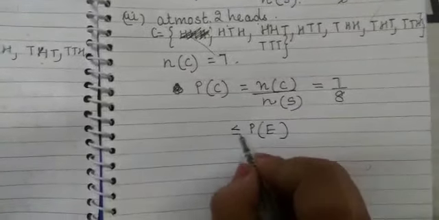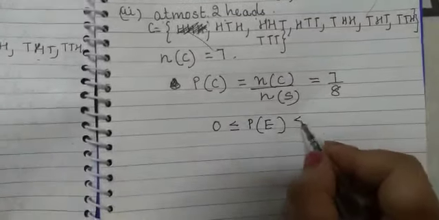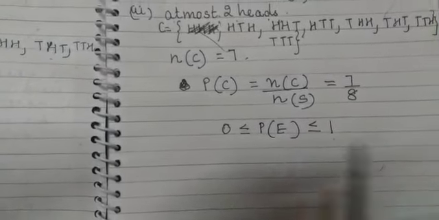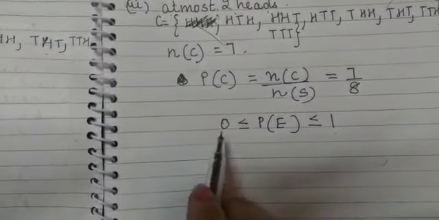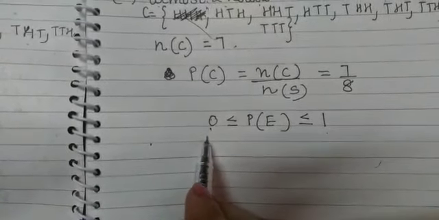Clear to you? Right. Now, at the end, I really want to tell you that the probability of an event is greater than or equal to 0 and less than or equal to 1. It cannot be negative and it cannot be more than 1. Probability is 0 when it is an impossible event, and 1 when it is a sure event.